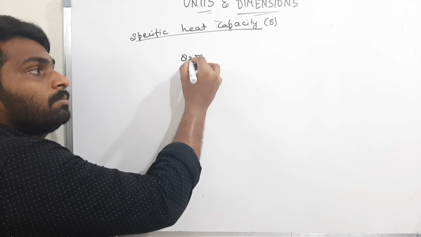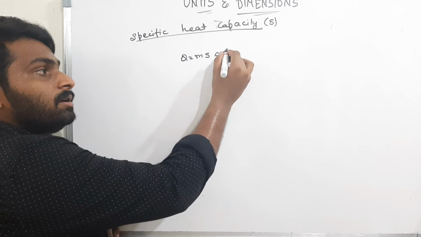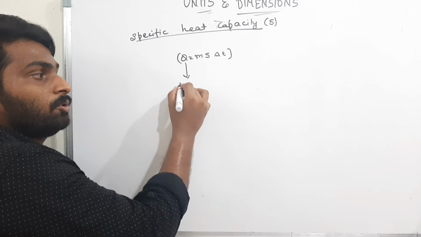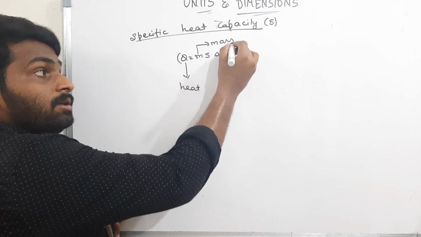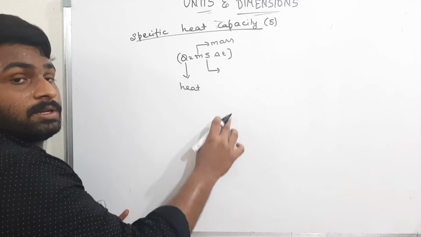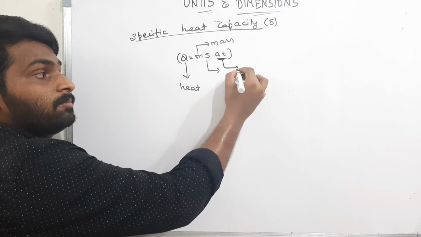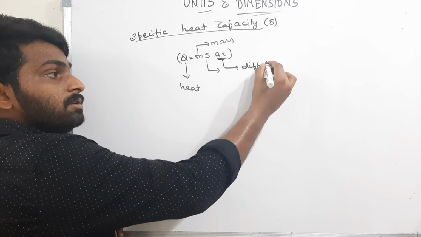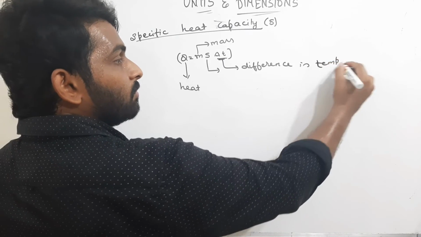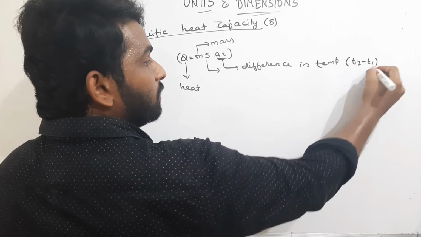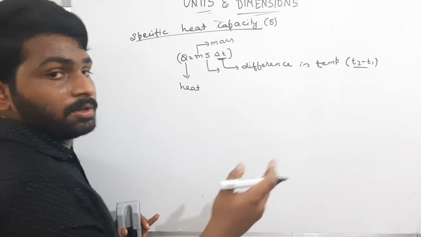Now in calorimetry, in your 8th class, we studied Q is equal to m s delta T. What is Q? Q is nothing but heat energy. m is mass, S is the specific heat capacity, and delta T is nothing but the difference in temperature. That is T2 minus T1, where T2 and T1 are temperatures.